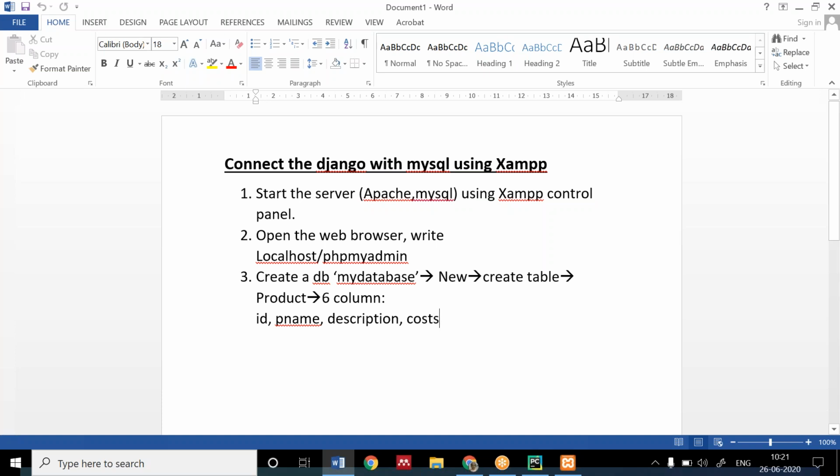Then we have cost. I think next we have IMG. I think one field is remaining. What is that field after P name? I want it from your side. What is the field after P name? Discount. Okay. Thank you, Jajal. Thank you, Shivam. It is discount.